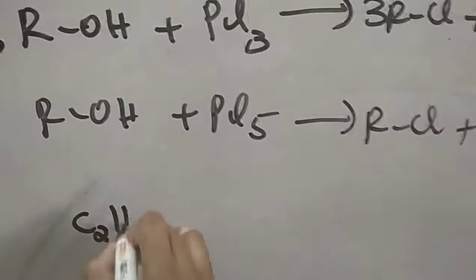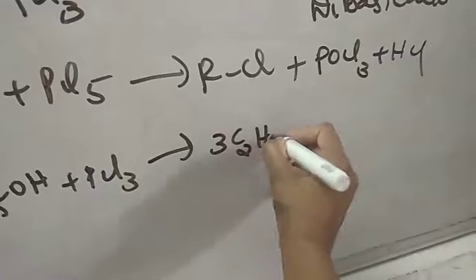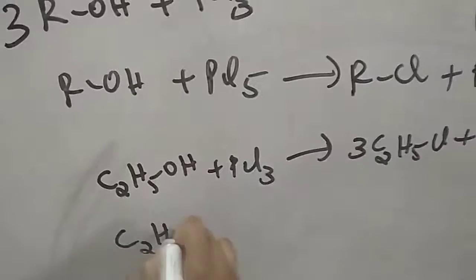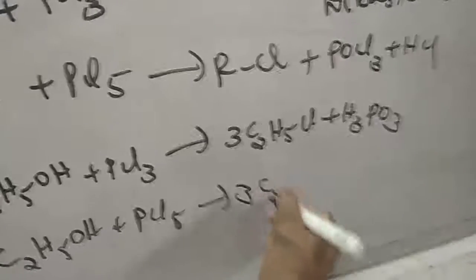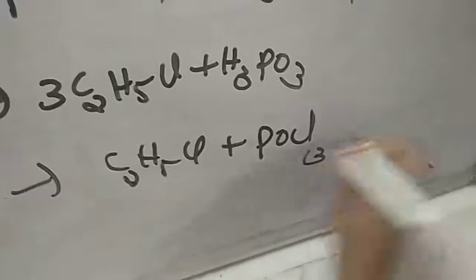C2H5OH reacting with PCl3, the product will be 3 moles of C2H5Cl, the alkyl halide, and H3PO3. If C2H5OH reacts with PCl5, it forms only 1 mole of C2H5Cl, because the remaining chlorines form POCl3 and HCl.